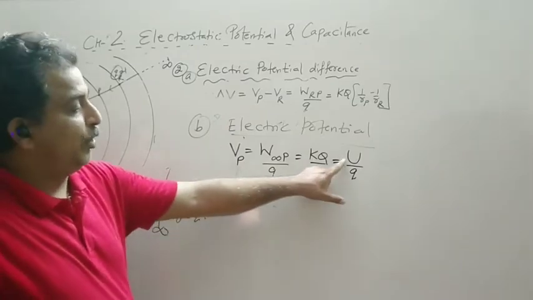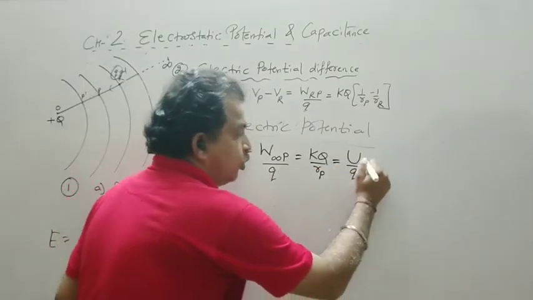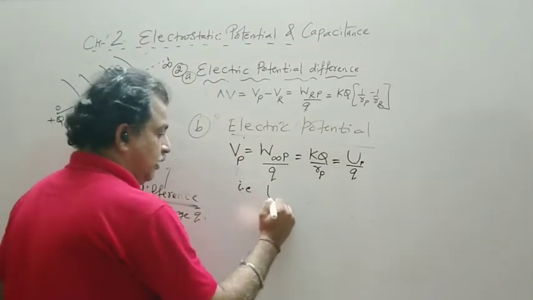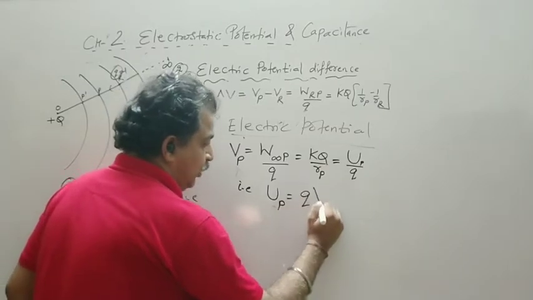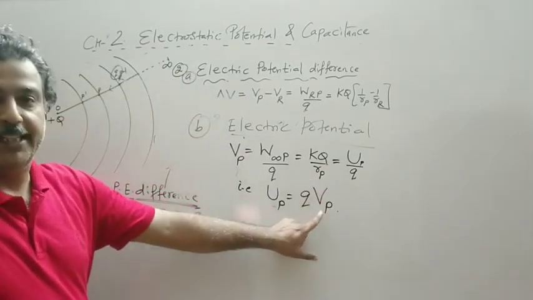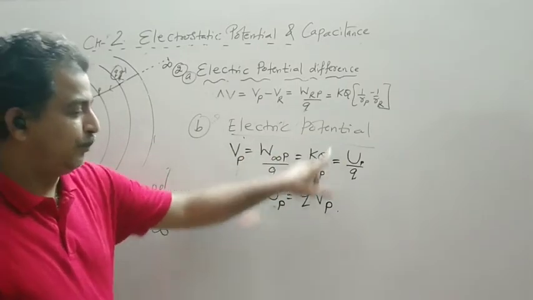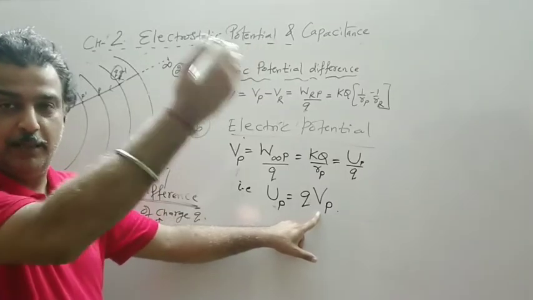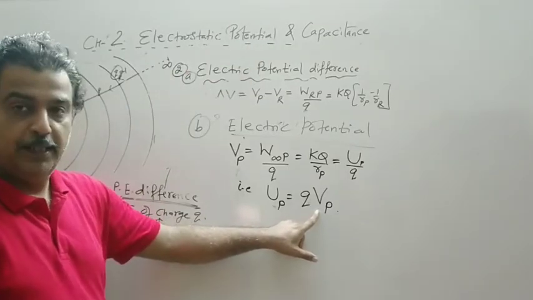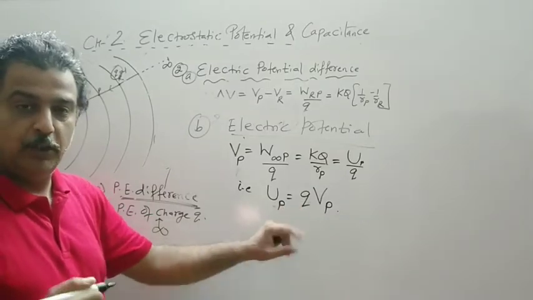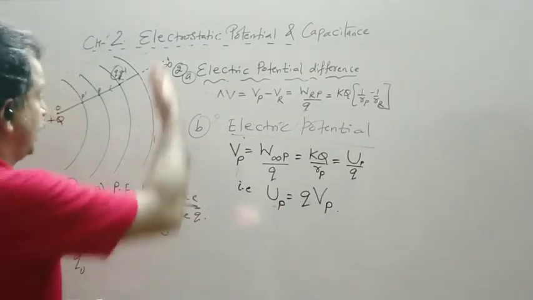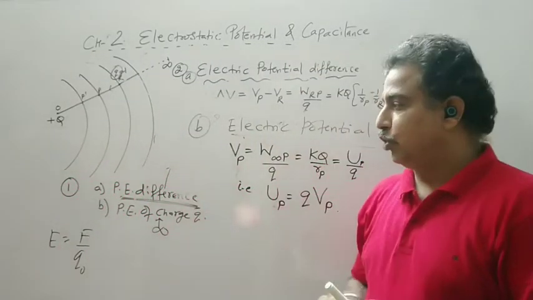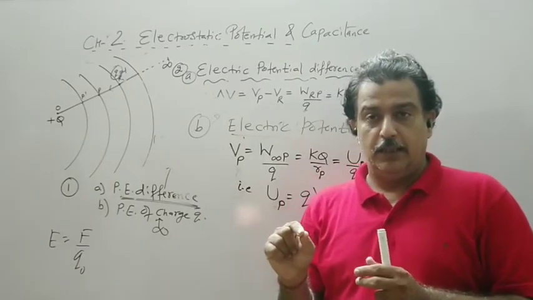So if you remember this formula, UP is KQq divided by r. So again, UP is equal to q into VP. एक कूलम लाने का खर्चा, that is called electric potential at that point. So एक कूलम लाए बाहर से अंदर, बाहर मतलब infinity से अंदर, तो VP. Q लेके आए, 1 कूलम की जगह तुम बोलो 2 कूलम लाए बाहर से अंदर, तो potential energy. This is simple.